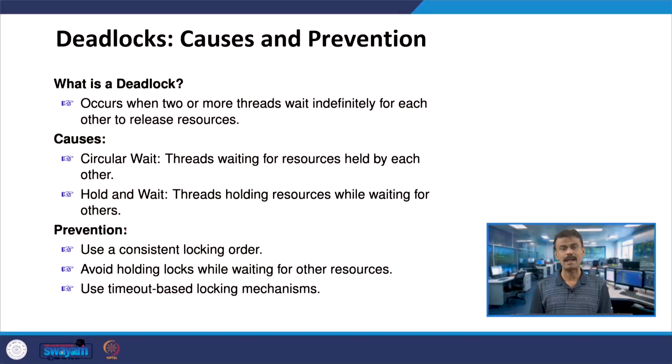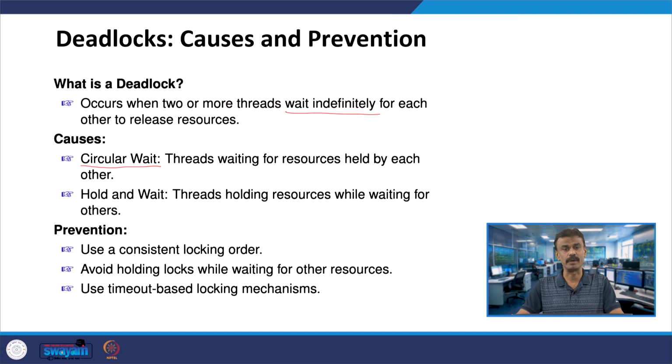From the programming point of view, deadlock occurs when two or more threads, and here I will talk in terms of threads, wait indefinitely for each other to release the resources. Almost the same meaning. This causes circular wait. What do you mean by circular wait? The threads are waiting for resources held by each other. This is called a circular wait.